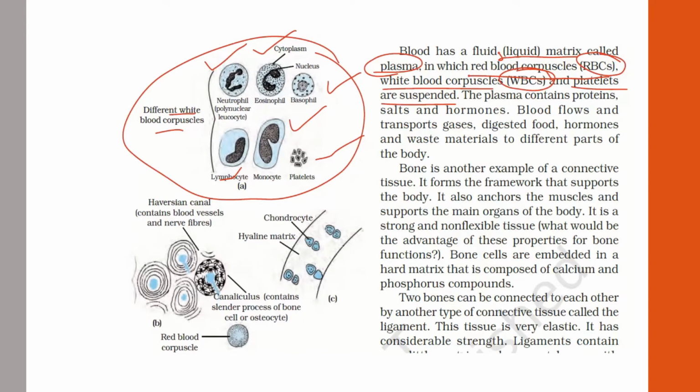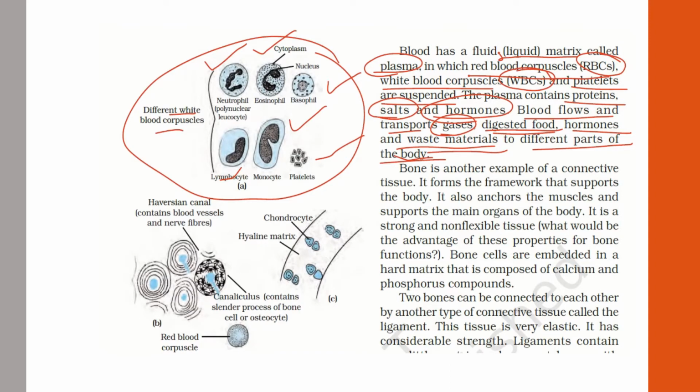So the RBCs, WBCs and platelets are on the fluid base of the blood, that is, the fluid is the plasma. The plasma contains proteins, it contains salts, it contains hormones. So blood flows and transports gases, digested food, hormones and waste materials to different parts of the body. So it is carrying all the waste materials, all the digested food and hormones from one part of the body to another. So it is connecting different parts of the body, it is transporting.